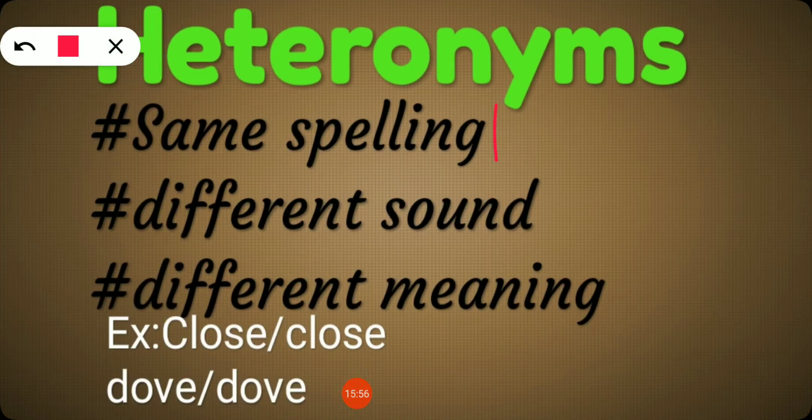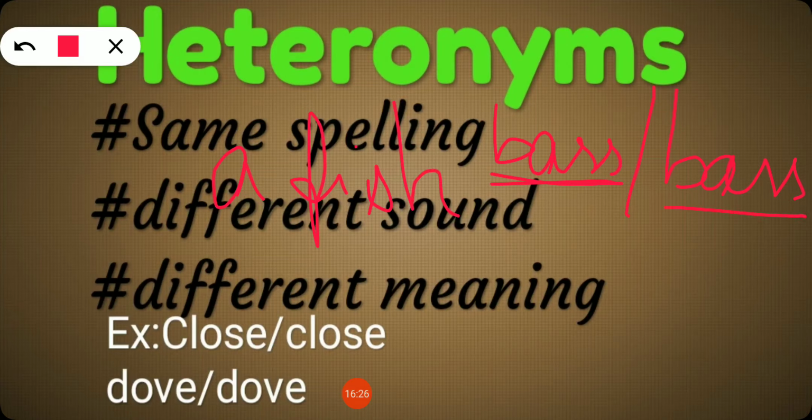See, look at this example. Bass, bass. See here, this is bass. What is meant by bass? Here bass is a type of fish. Both are the same in spelling.